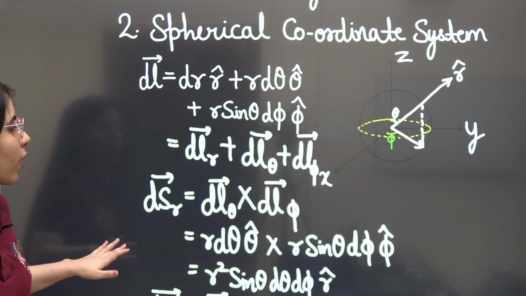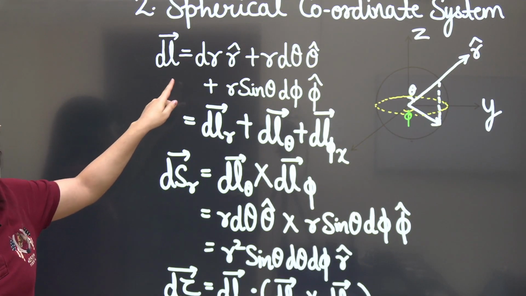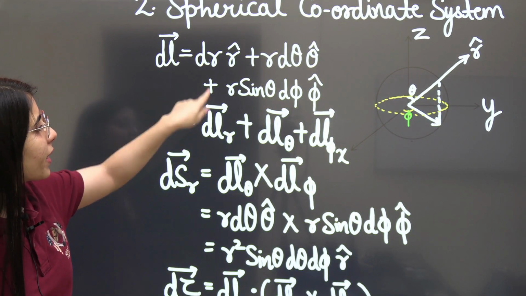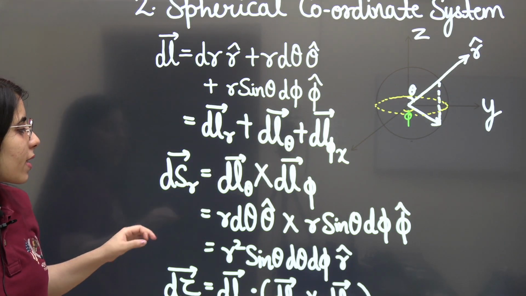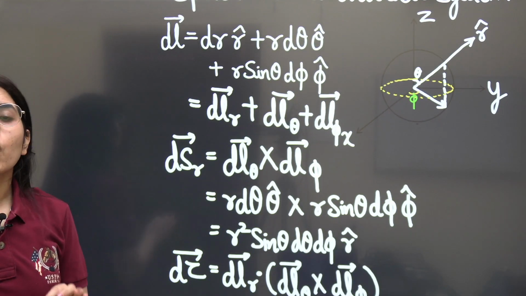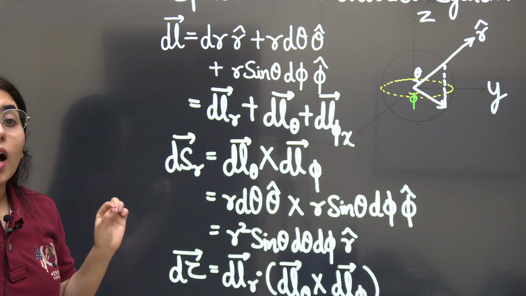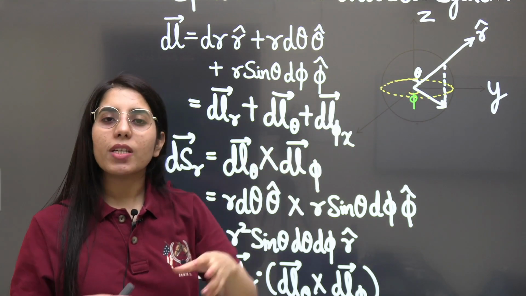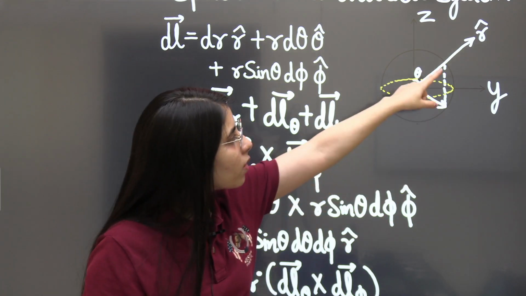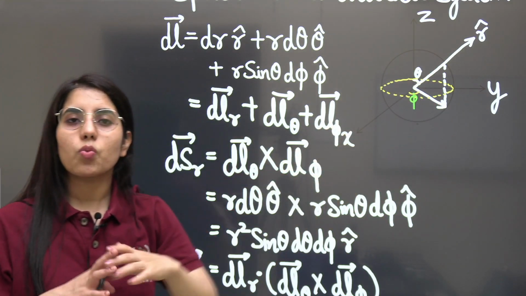Clear? Now, if I am going to write this length element as the components, for example, dl r, dl theta and dl phi. Now in this case, I will be writing the surface element for what? ds r, not x, r. Okay, r is what? The radius. We are taking, for example, radius. This is the radial vector, but we will be taking r as radius.